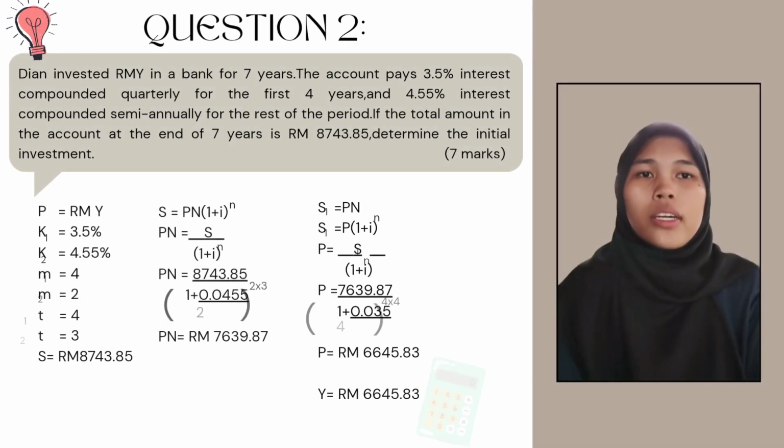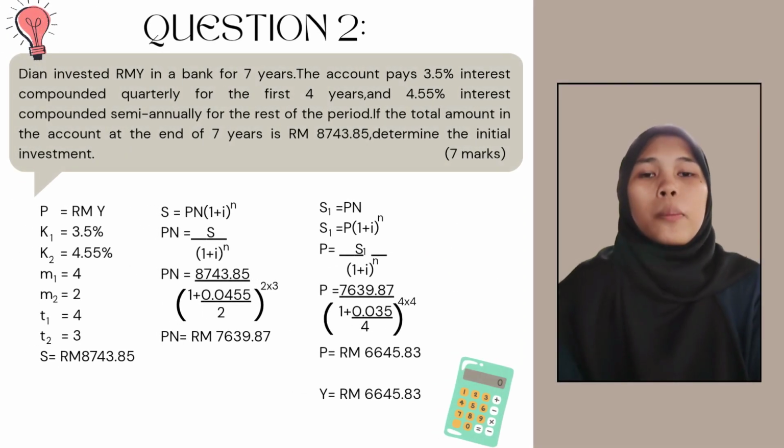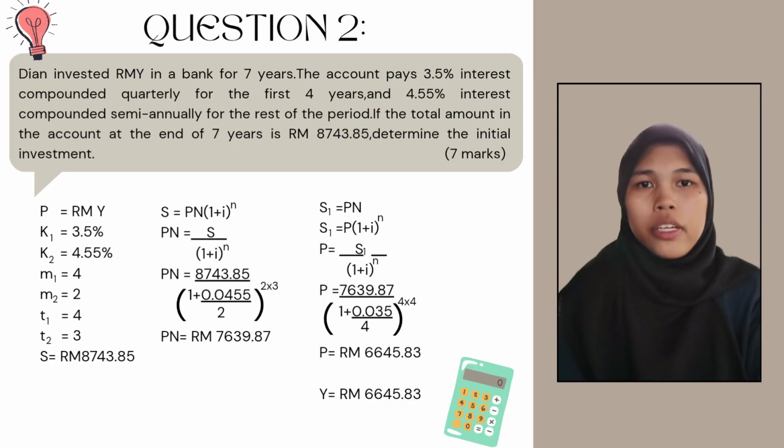Dian invested RM Y in a bank for 7 years. The account pays 3.5% interest compounded quarterly for the first 4 years and 4.55% interest compounded semi-annually for the rest of the period. If the total amount in the account at the end of 7 years is RM8,743.85, determine the initial investment.